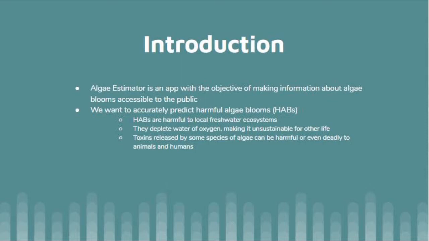So we wanted to create an app that can accurately, within reason, obviously our app is an estimator given the name, but we want to reasonably be able to predict harmful algae blooms, or colloquially HABs. Now, why would somebody other than a biologist like Dr. Sander want to have access to this information?